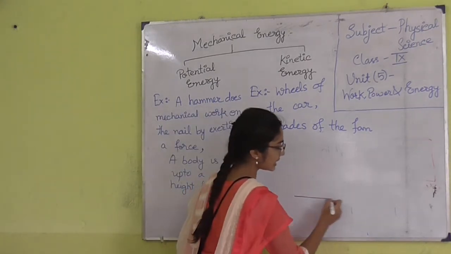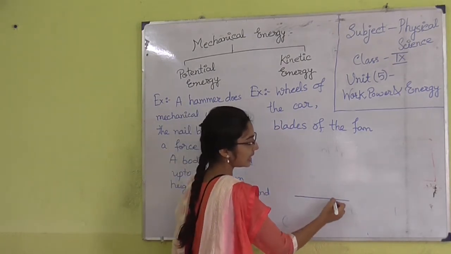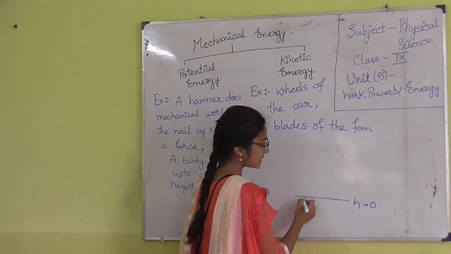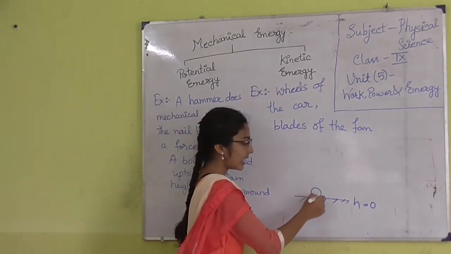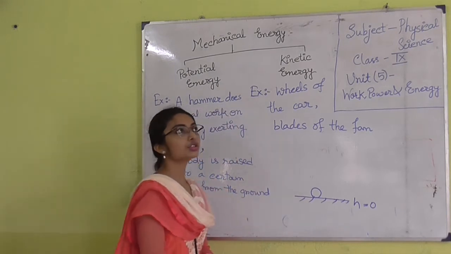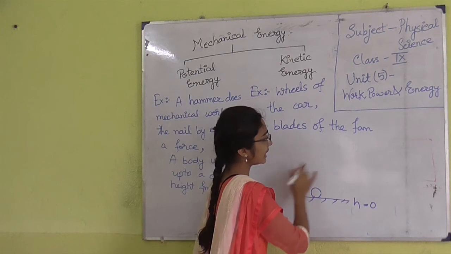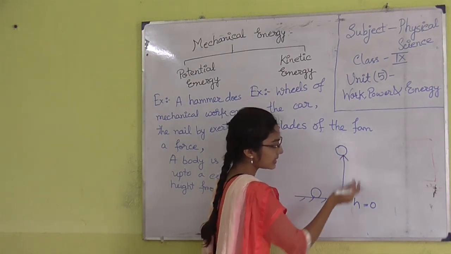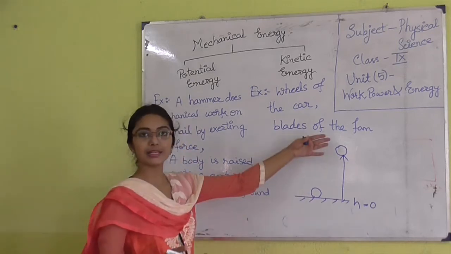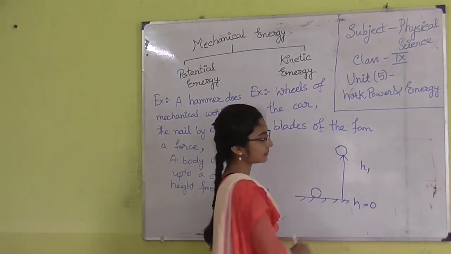Suppose the body was here, at ground level, where h is equal to 0. At first the body was here, and after a few minutes you throw the ball up to this position. Now the body is uplifted to a height, that is h1.